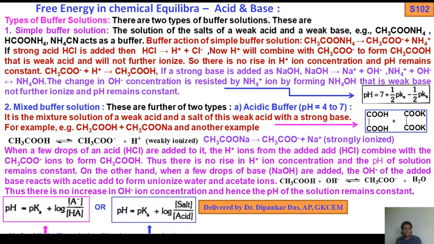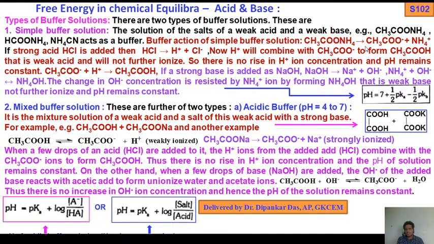So types of buffer solution. There are two types of buffer solution. These are simple buffer solution, the solution of the salt of weak acid and weak base. Ammonium acetate, ammonium formate, ammonium cyanide act as a buffer solution. Now buffer action of simple buffer solution.